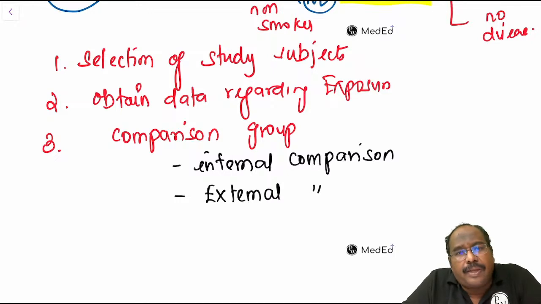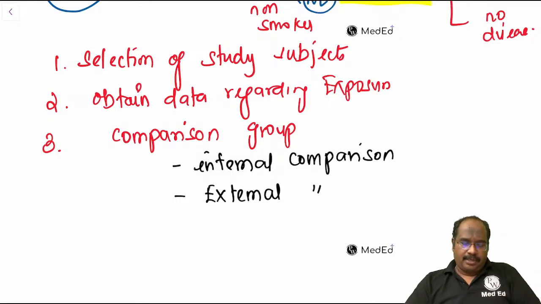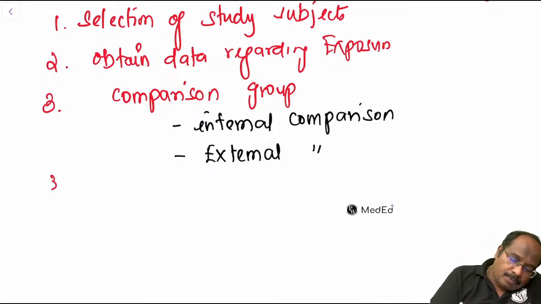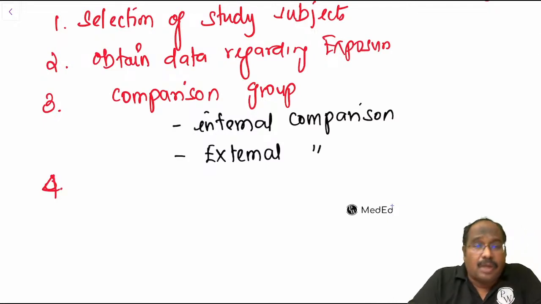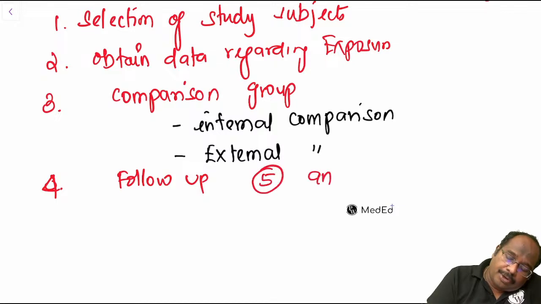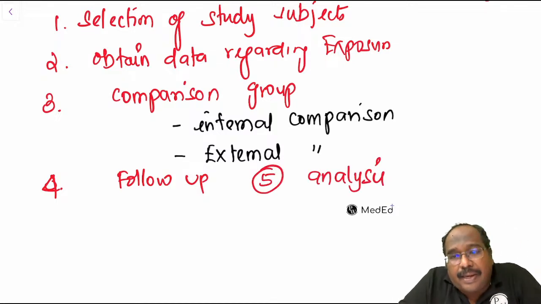So selection of study subjects, obtain data regarding exposure, comparison group, then you do follow-up. So smokers, non-smokers you have taken, you are going to follow them. Then the fifth step is analysis, which we are going to do.